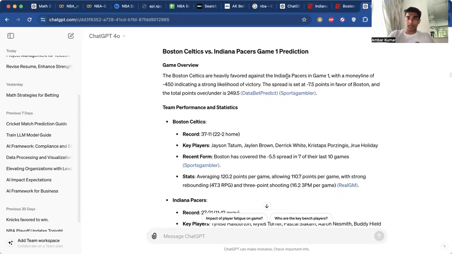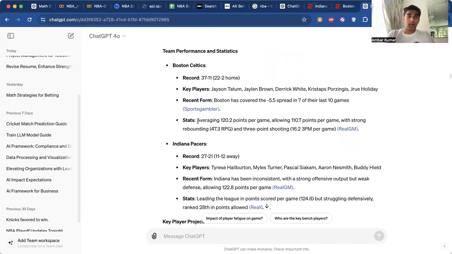It says the Boston Celtics are favored against the Indiana Pacers with money line, the spread set at minus 7.5, and the over-under is set at 249.5. But that's actually wrong because I checked on a different bookie and it was actually set at 222 points as of right now. So it's already giving us some hallucination right there.